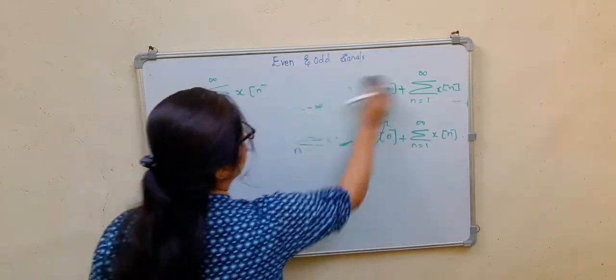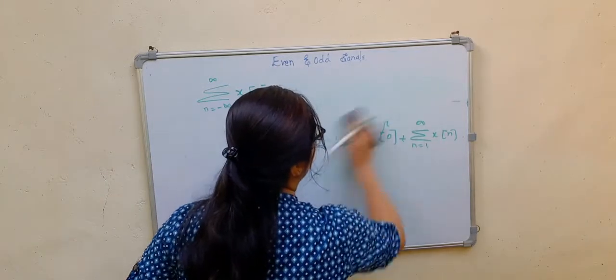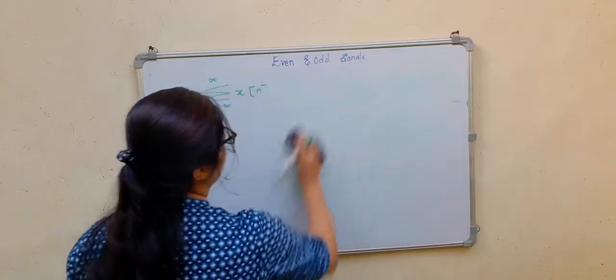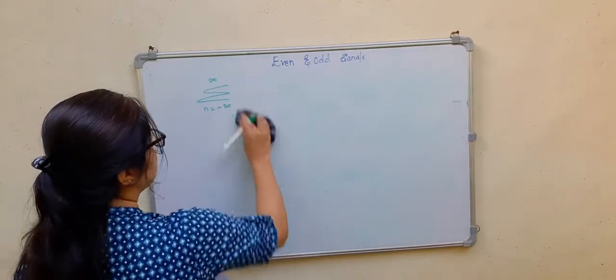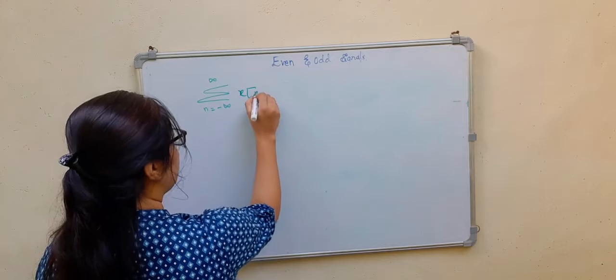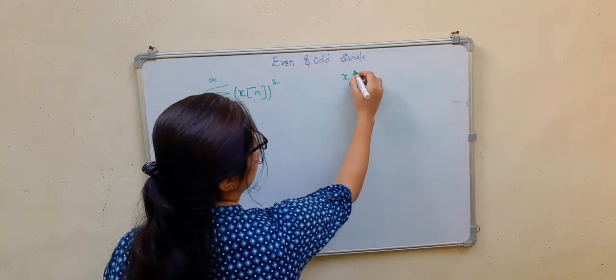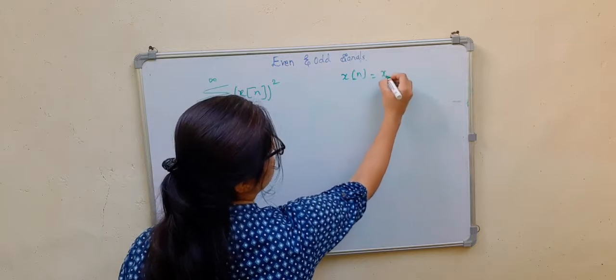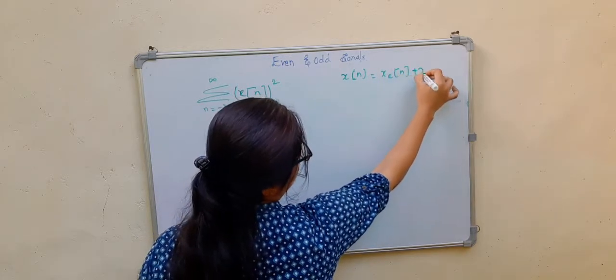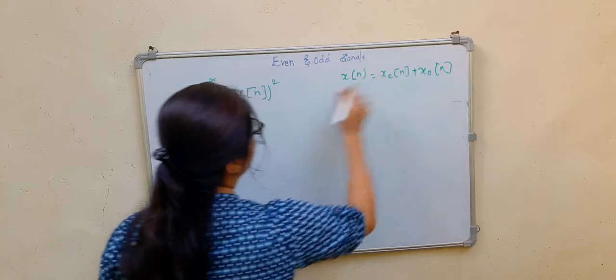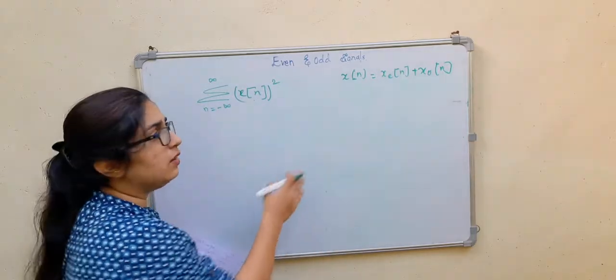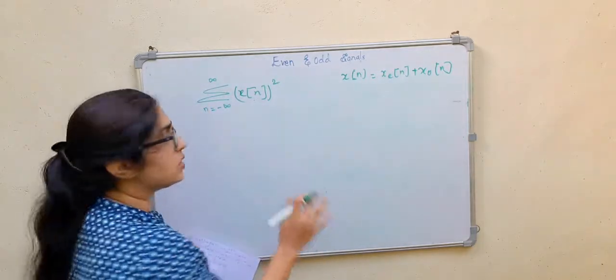Next we will take another case where we are squaring the signal, that is x of n whole square. You know, x of n consists of two parts, xe of n plus xo of n. We are not considering this as an even or odd signal; we are generally considering a signal x of n.